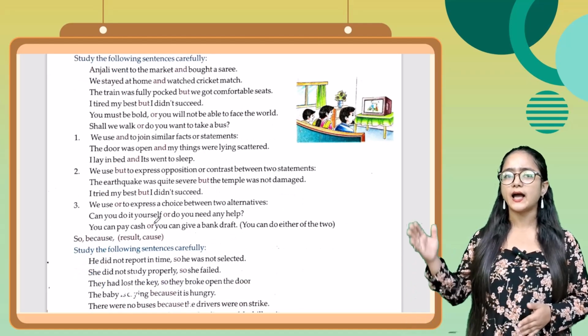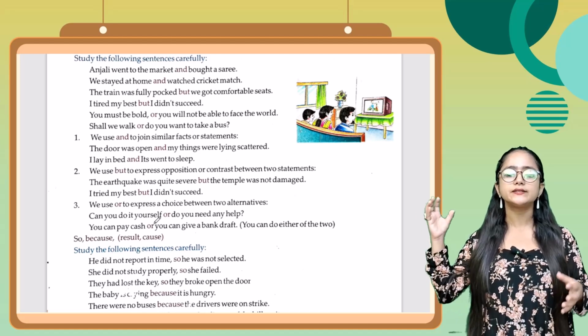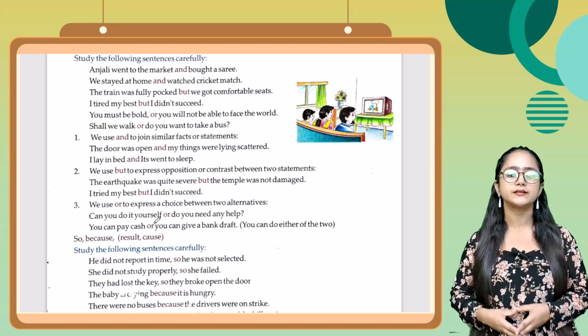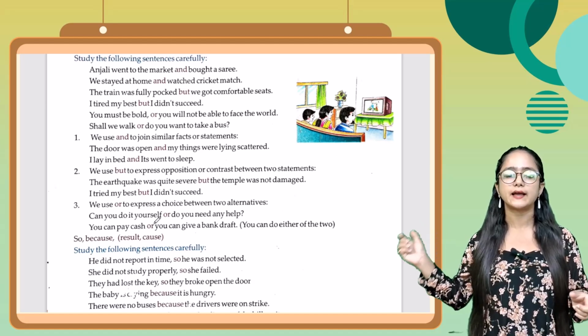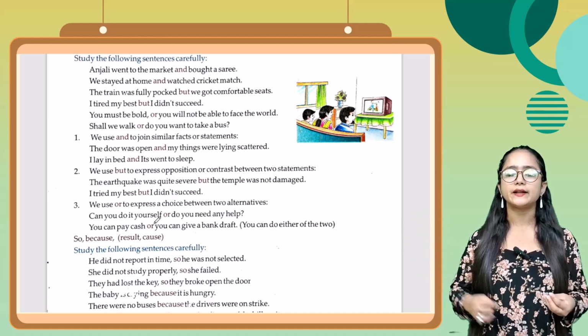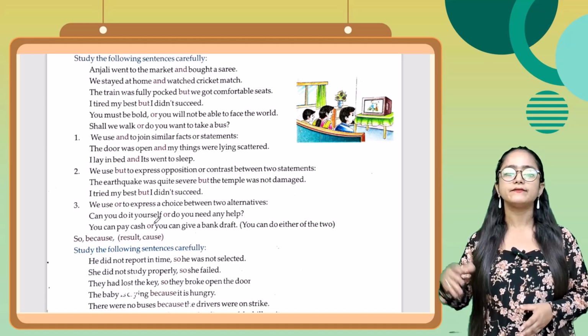तो यहाँ पर आपने देखा and, but और or का यूज। ओके, next thing is we use and to join similar facts or statements. Similar facts or statements को join करने के लिए हम and का यूज करते हैं, जैसे कि the door was open and my things were lying scattered. I lay in bed and I went to sleep.